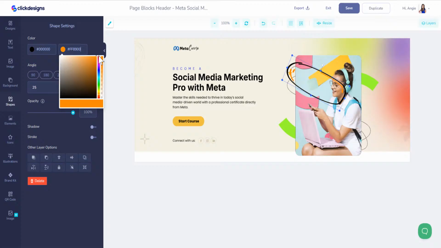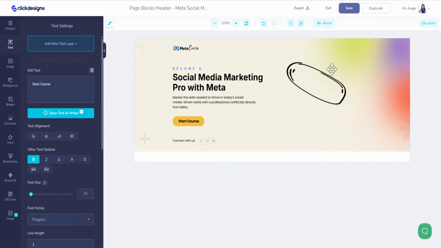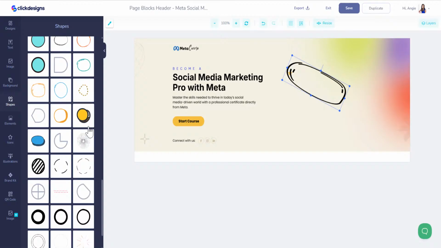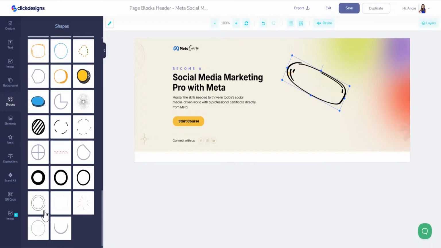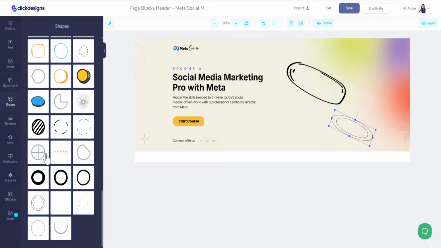Actually, I might make, yeah, black. Okay. And then we're going to take her out and we're going to keep that one here. We're going to do another one by going back to shape and scroll down. Let's find another one. How about this one? I'm just picking random ones just to give you an idea of what you can do. So you can move this one right here, and you can add as many as you want.